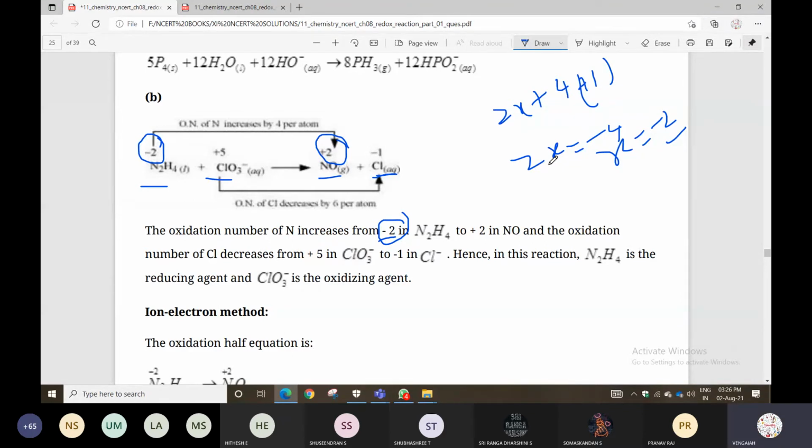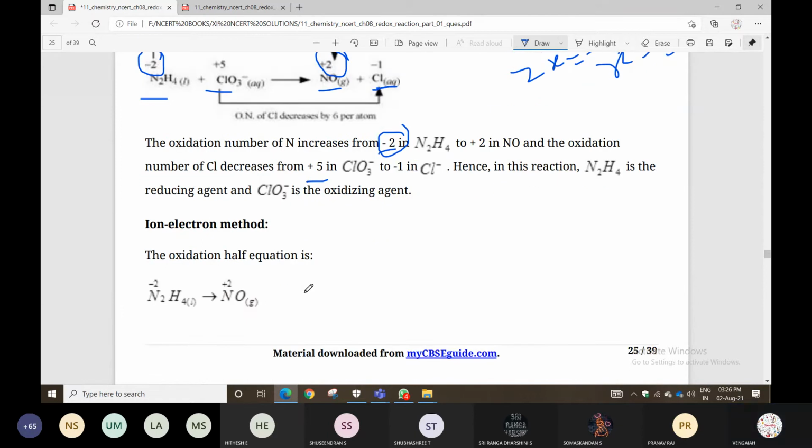Next, you can check the chlorine also. Here chlorine decreases from +5 to -1. Hence in this reaction, N2H4 is the reducing agent and ClO3 minus is the oxidizing agent.